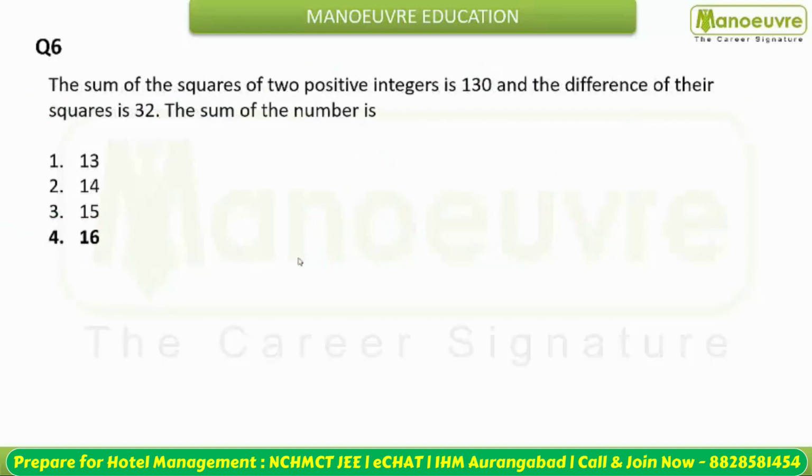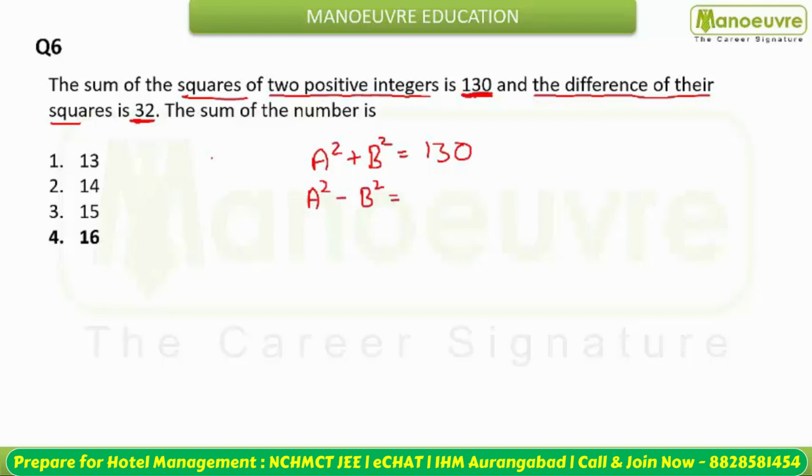Moving next. Next question is to you. The sum of the squares of two positive integers is 130. Square of two integers, two numbers का square given है, that is 130. And the difference of their squares is given 32. That is, you are given a square plus b square is 130. Next is given to you a square minus b square. ये कितना है? This is given to you 32. And you need to find out the sum of the numbers.